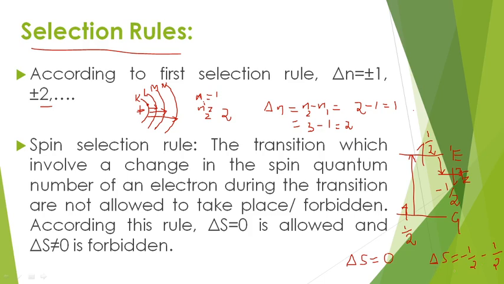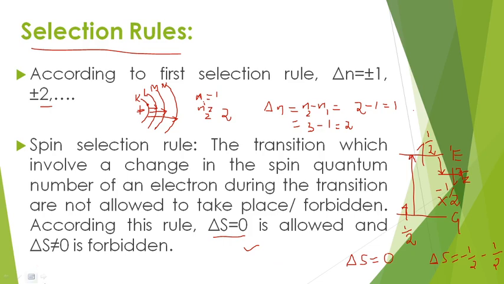Delta S is equal to minus 1, which is not 0. According to the spin selection rule, we must follow this rule: delta S is equal to 0. As delta S is not 0, this transition will be a forbidden transition. That is, ground state to triplet excited state is a forbidden transition and ground state to singlet excited state is an allowed transition. So this is the spin selection rule according to UV-visible spectroscopy.